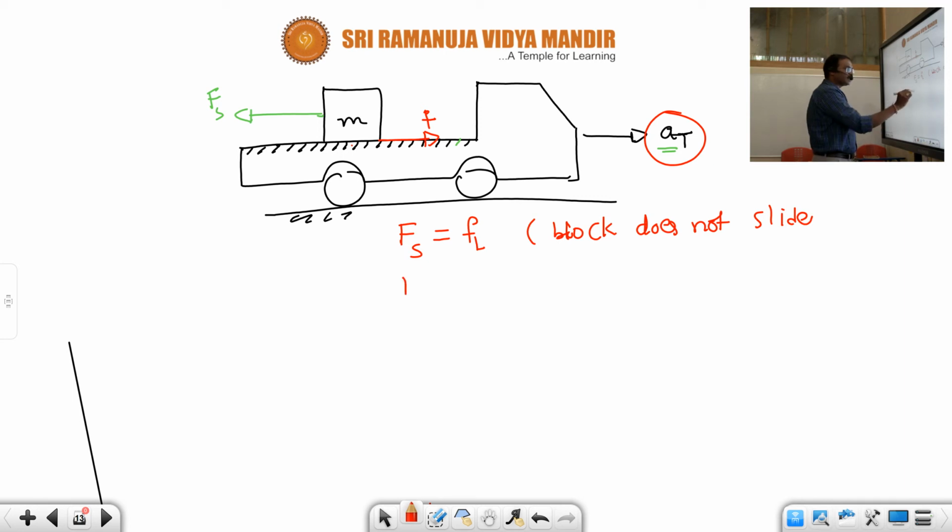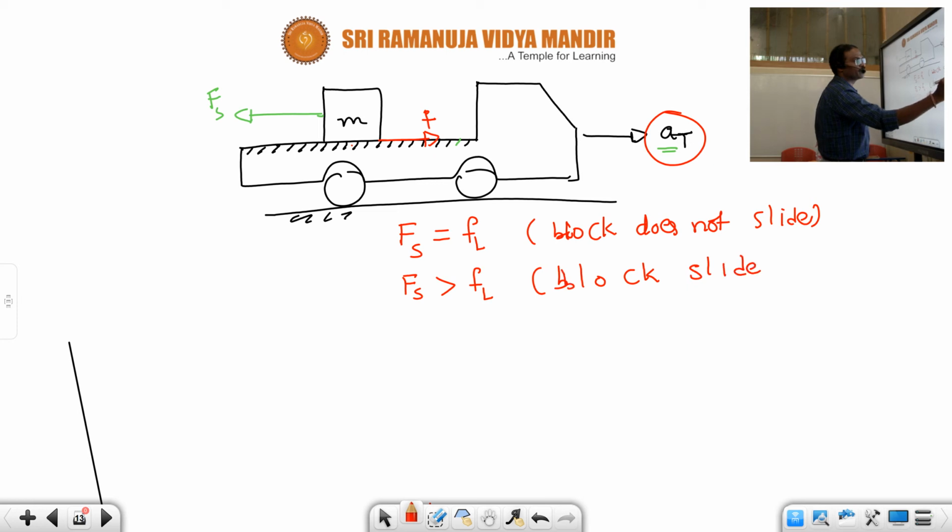If the pseudo force Fs is more than the limiting friction, then the block is going to slide.